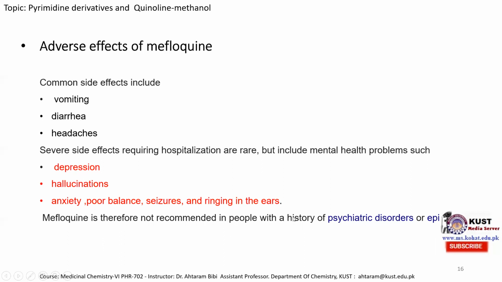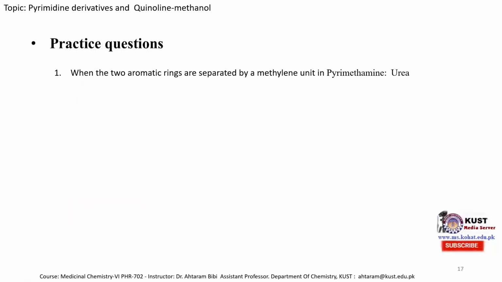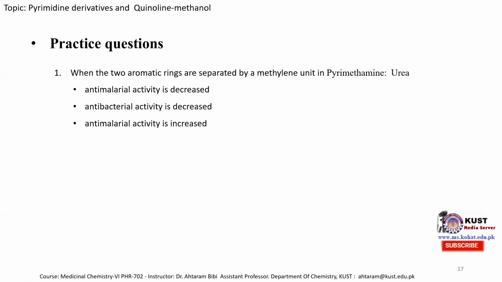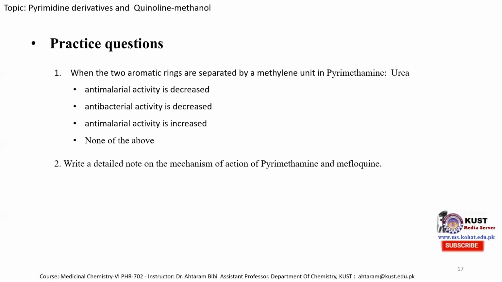So mefloquine is not recommended for people with mental health problems such as a history of psychiatric disorder or epilepsy. Here is a practice question: when the two aromatic rings are separated by a methylene unit in pyrimethamine, is anti-malarial activity decreased, antibacterial activity decreased, anti-malarial activity increased, or none of the above? You have to mention the correct answer. This urea is mentioned just by mistake. And the second question is: write a detailed note on the mechanism of action of pyrimethamine and mefloquine molecules.